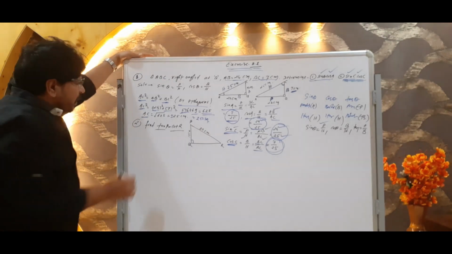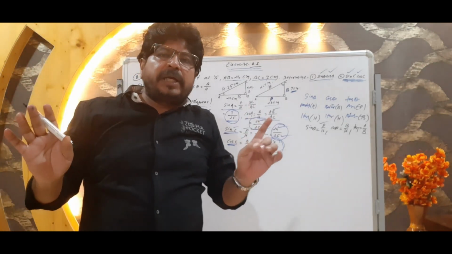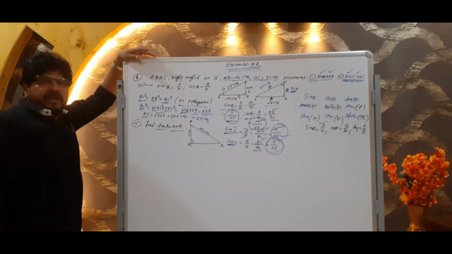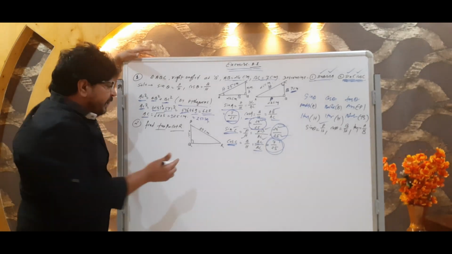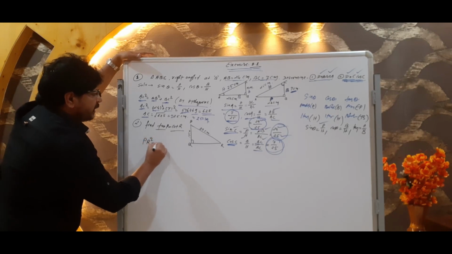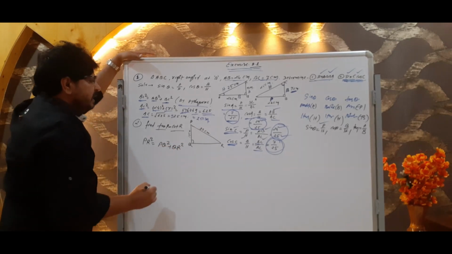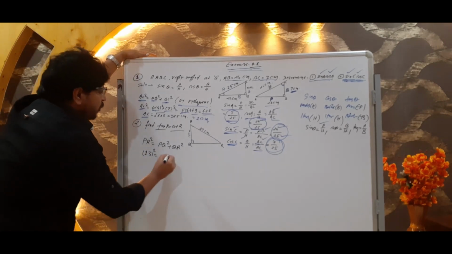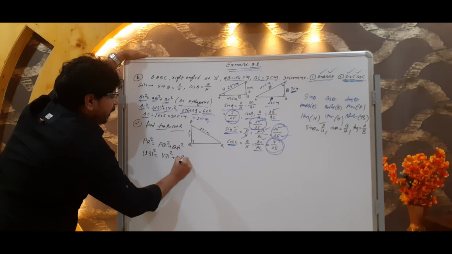What do we have to find here, children? tan P as well as cot R. Now we have to find tan P and cot R, no problem, it is very easy. First of all we have to find out QR as per the Pythagoras theorem. Square of hypotenuse, it means what is your hypotenuse? We can write PR square is equal to PQ square plus QR square. Now PR means we can write square of 13 is equal to square of 12 plus QR square.